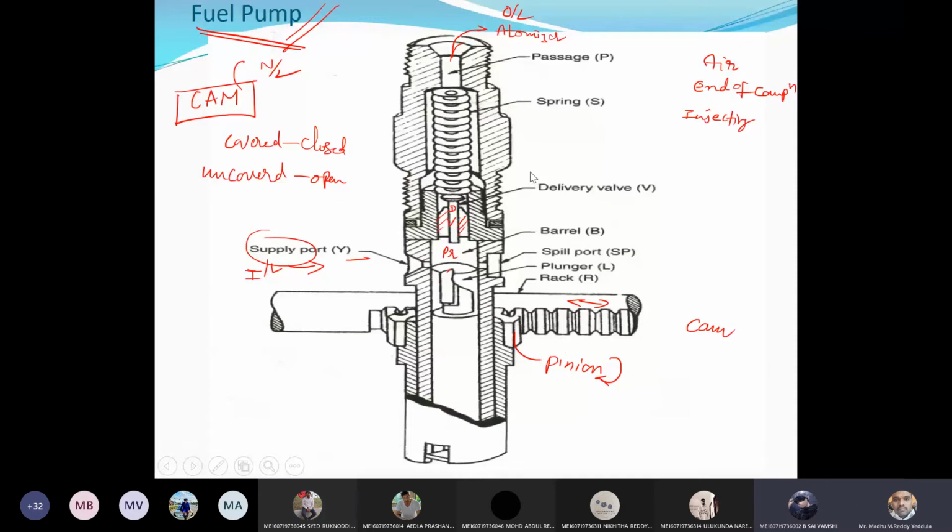Sir, after increasing the pressure, where is the fuel going? After increasing the pressure, the delivery valve will be opened.